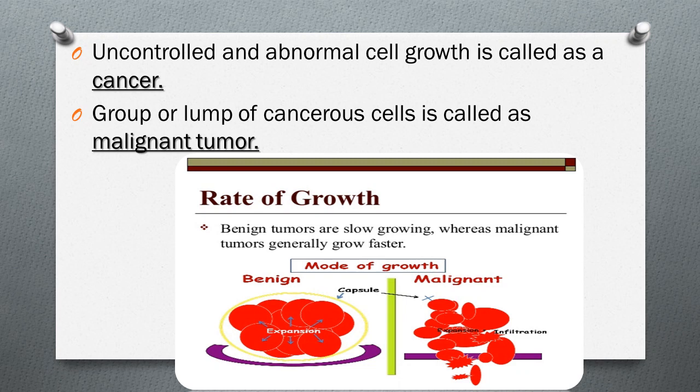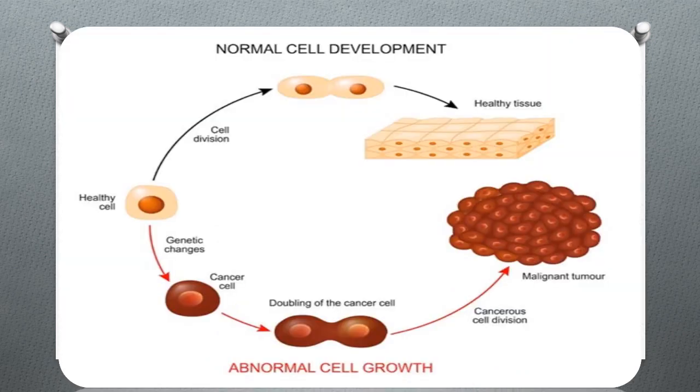But in the next type, malignant, the cells are growing outside. Expansion of the cells is there, and they can't be controlled. The group or lump of cancerous cells is called a malignant tumor. These increase within the body, but benign ones are present in one particular part or organ.